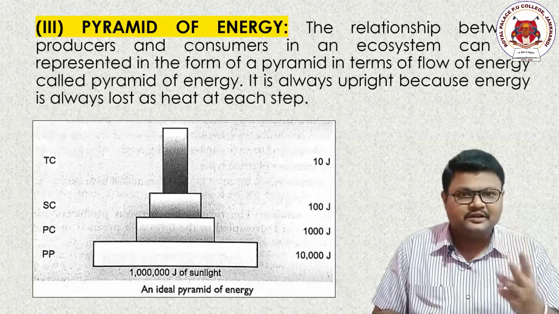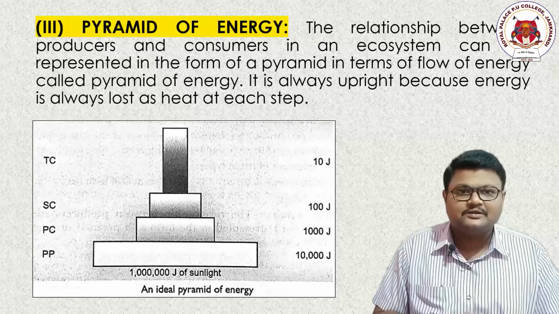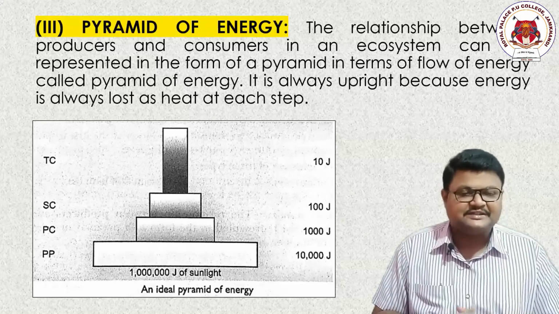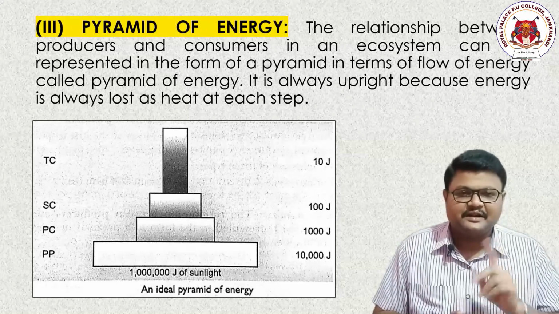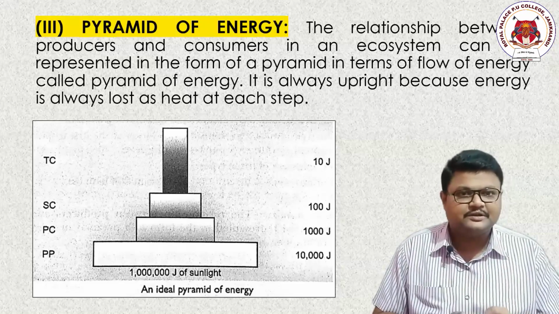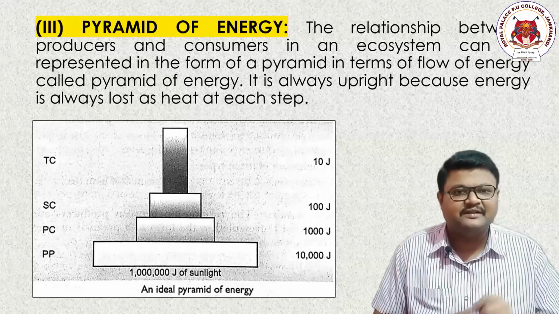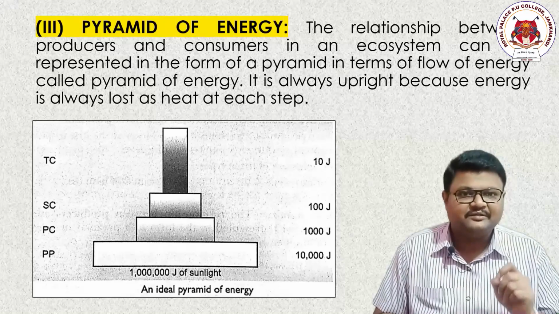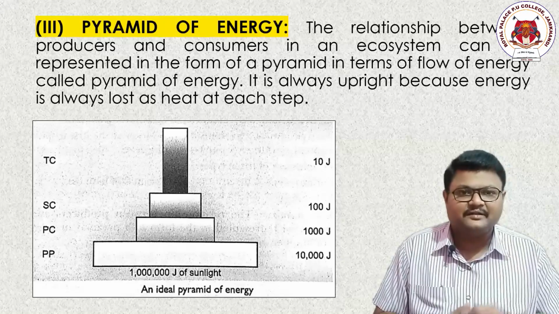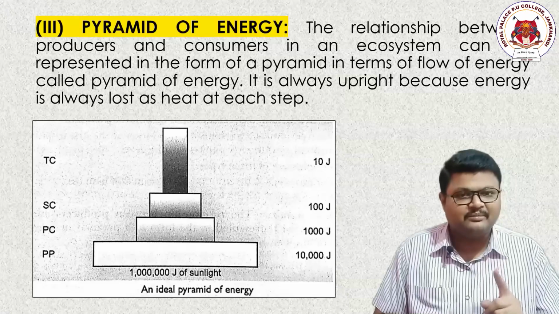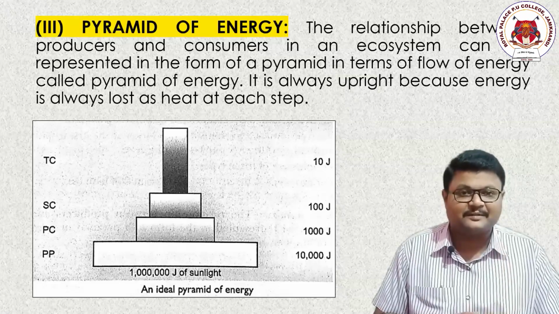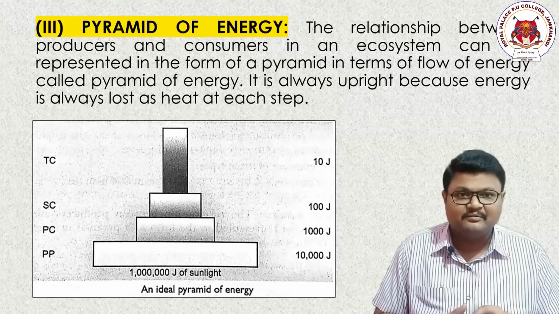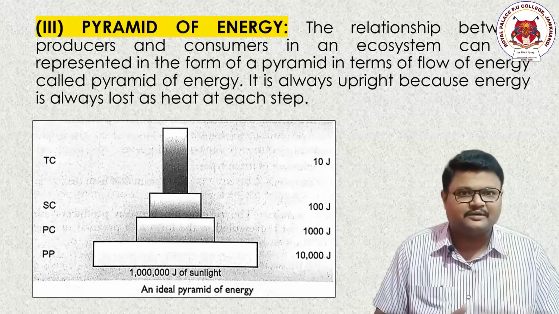Let us go to the third one, which is called the ecological pyramid of energy. Once again, the same kind of definition: the relationship between a producer and a consumer, which can be graphically represented in terms of energy, is called the pyramid of energy. In case of pyramid of number, we took the number of organisms. In case of pyramid of biomass, we took weight as the important aspect.